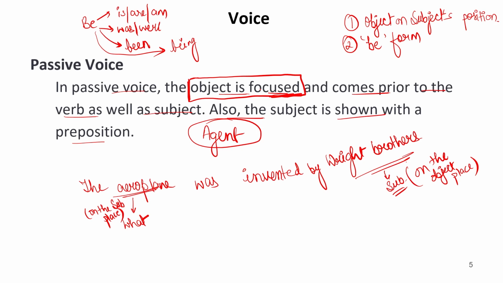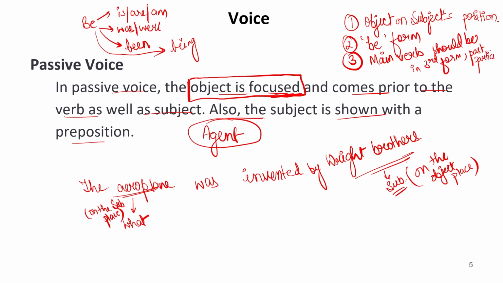Now third and the very important thing is the main verb of the sentence should be in third form or past participle. Main verb should always be in third form, or you can say past participle form.